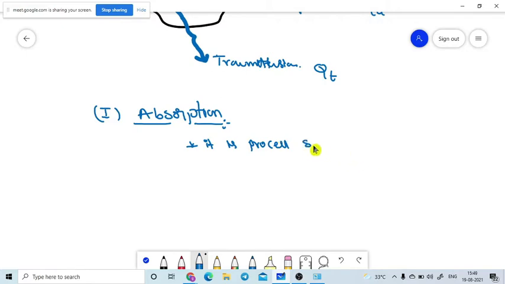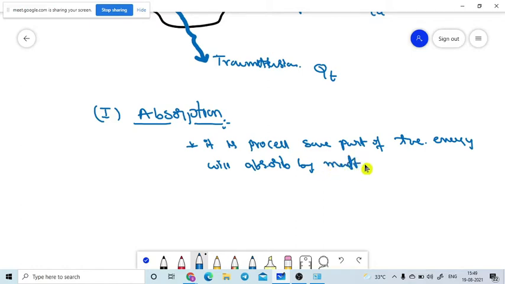So some part of the energy will be absorbed by the matter or by the substance. This is named the heat energy. One thing you need to know in the absorption phenomena: let's assume I am taking this object, while heat is incident on it. I am giving the heat energy to the system, so the system energy will increase.